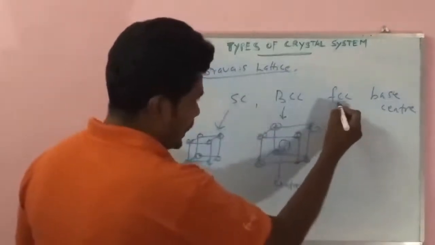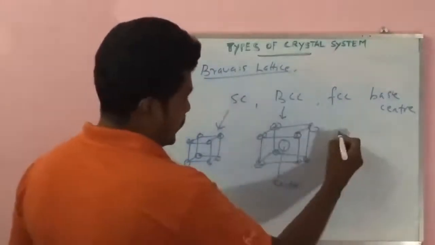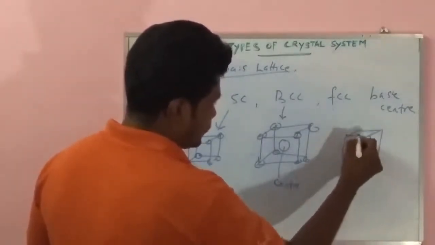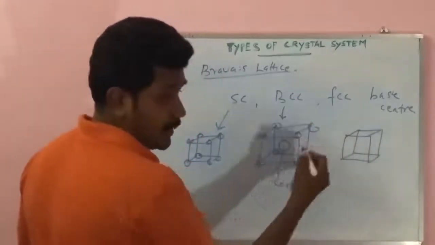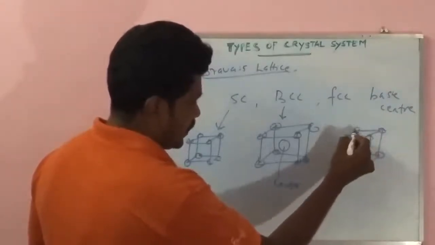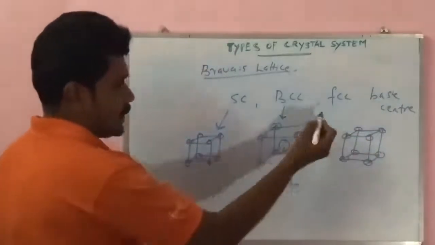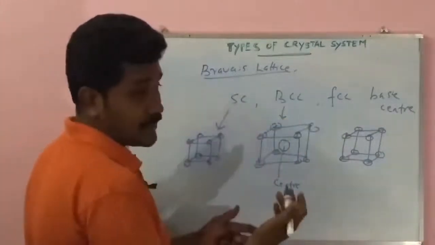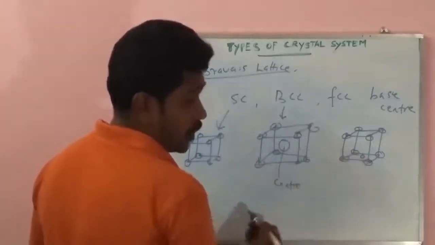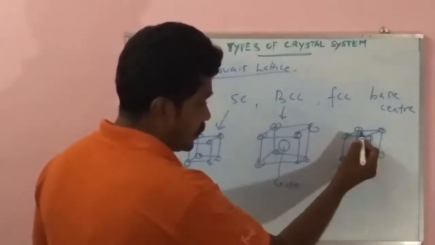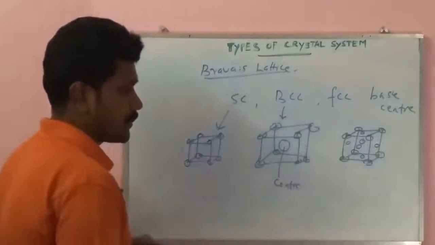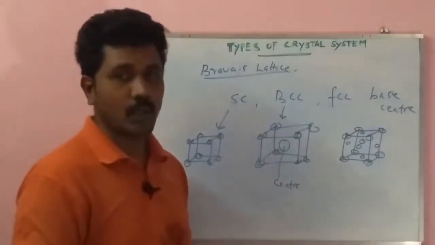The other structure is FCC, face center cubic. There are 6 faces. First you fill the 8 corner atoms of the cubic structure. Next, the face centers: each of the 6 faces has 1 atom, on the bottom, top, side, front and back faces. This structure is known as face center cubic.